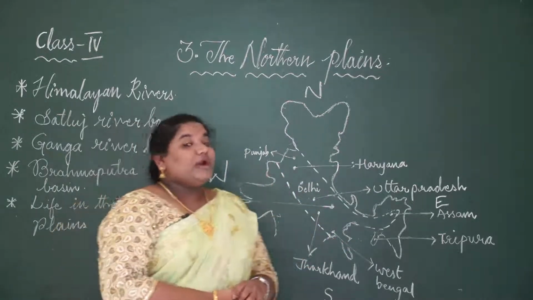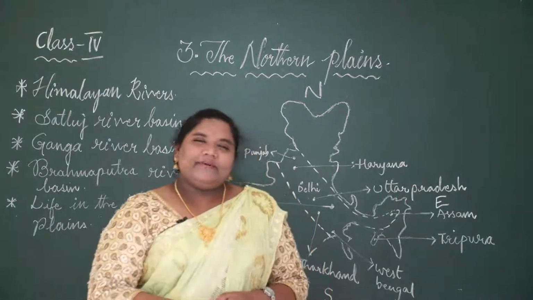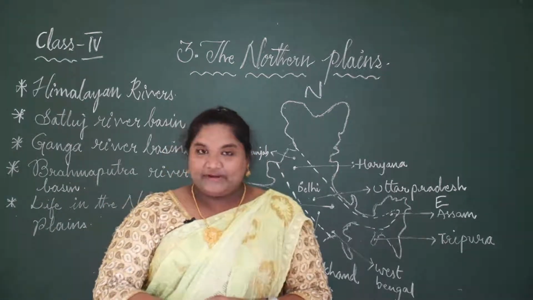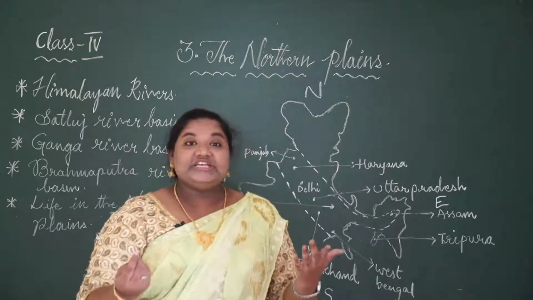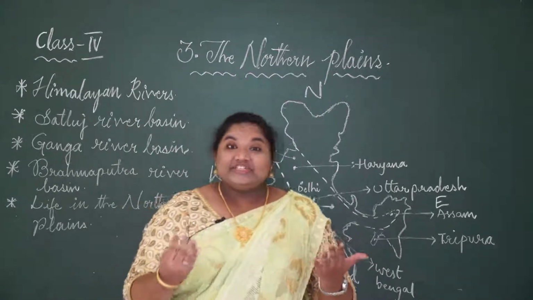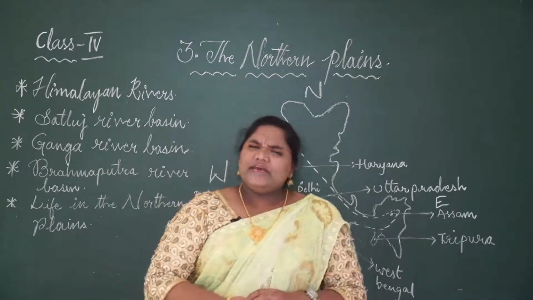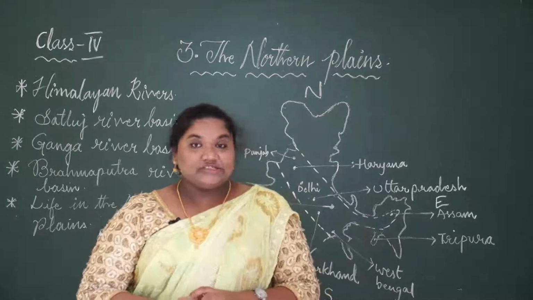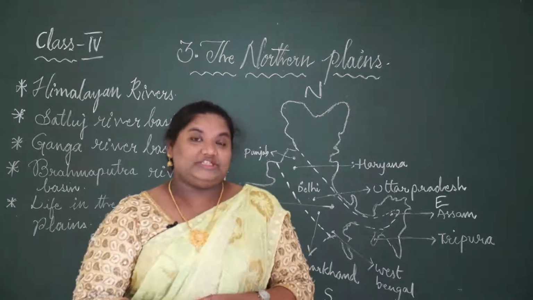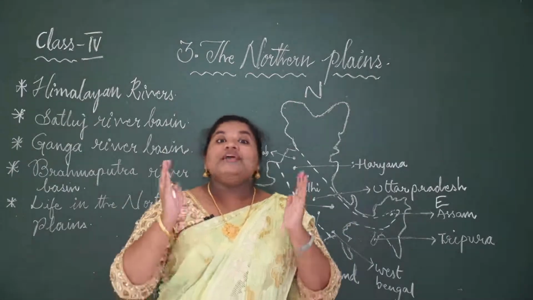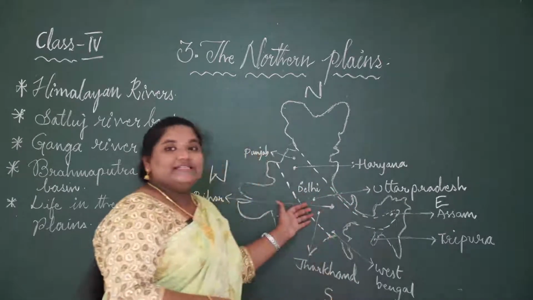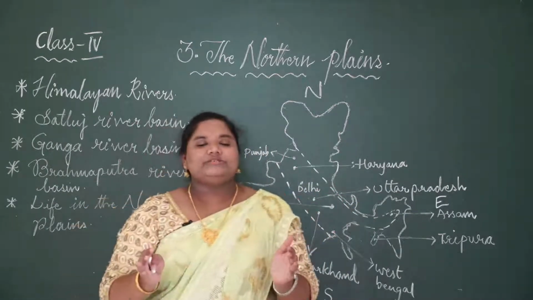So here, what do people like to visit? People like to go to tourist places, am I right? Where we have sceneries, rivers, waterfalls and many more beautiful places. So we like to visit them very much. In the same way, the northern plains also have many tourist places.